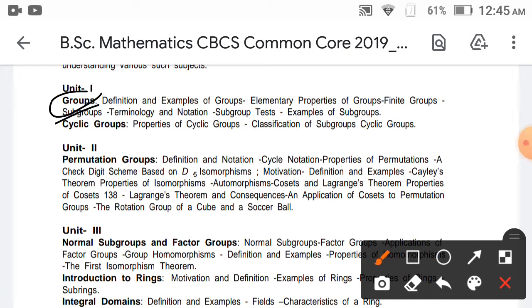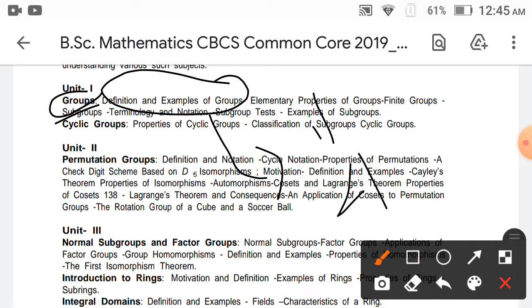The definition of a group is that it has to satisfy four properties. Those four properties are: the first property is closure, the second is associativity, then identity and inverse. A set satisfying these four properties is known as a group. And then the elementary properties of groups, and extra properties are also there. That is the elementary properties. And the next topic is finite groups.